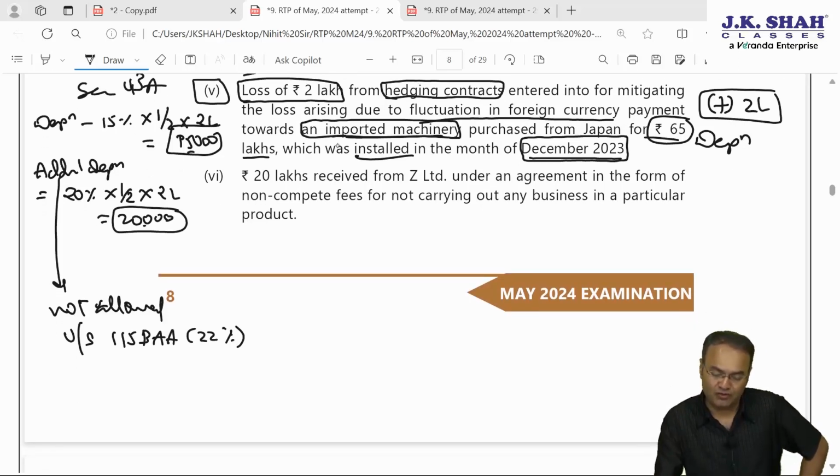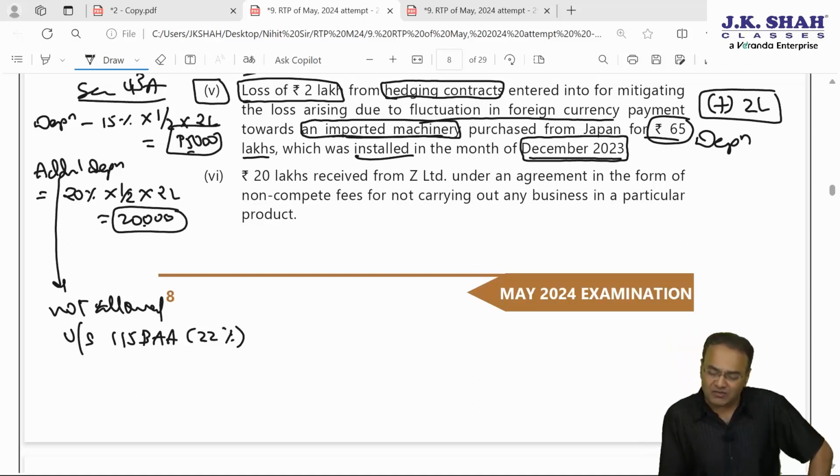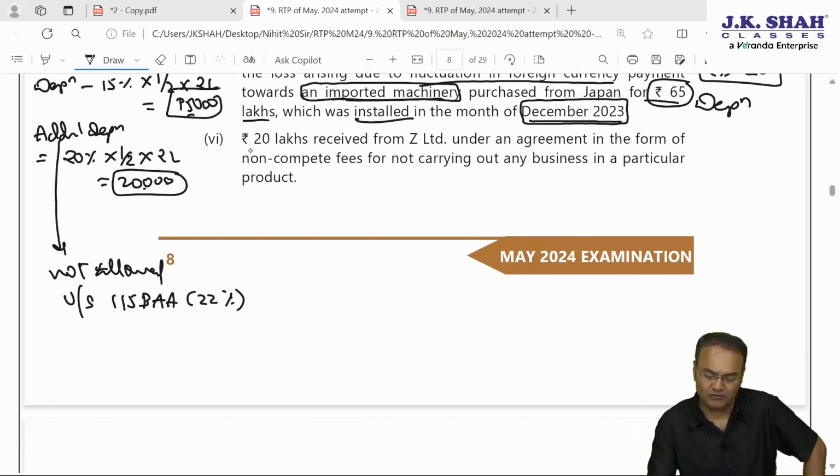This was the story of depreciation and additional depreciation on that 2 lakh rupees as per section 43A, which is to be added to the actual cost or added to the WDV. As far as the 65 lakhs is concerned, we don't know, we will wait for the information.